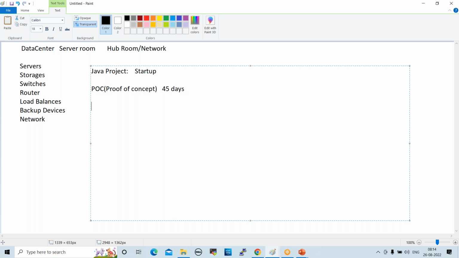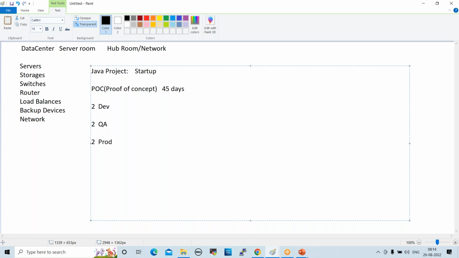For this POC, the client asks you to take 2 development servers, 2 QA servers, and 2 production servers. Why do we require 3 types of servers? We could take only development servers, right?